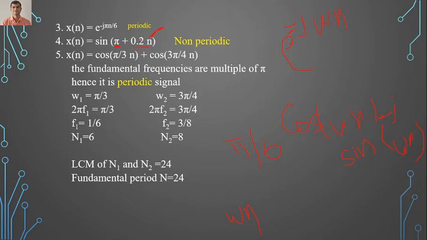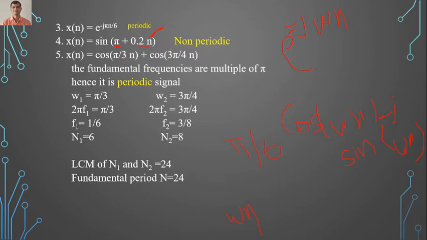So the given signal is a non-periodic signal. Now see the fifth one. The fifth signal is x of n equals cos pi by 3n plus cos 3 pi by 4n. Now when you have multiple signals, how do you calculate the fundamental period, or how do you know that the given signal is periodic or non-periodic? Here the frequency is a multiple of pi.